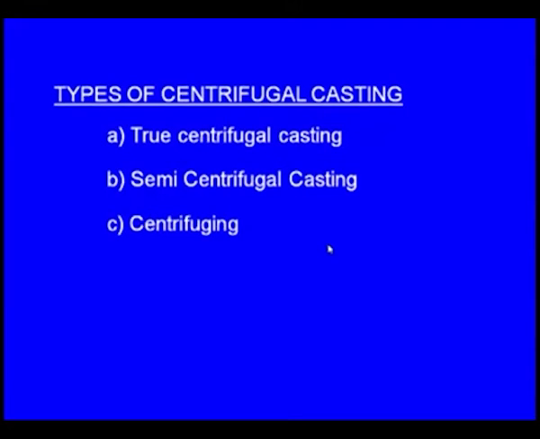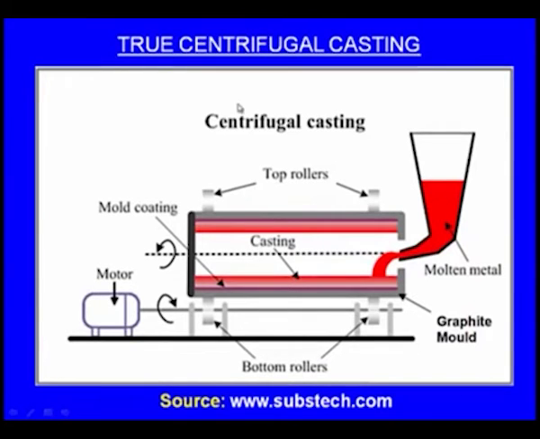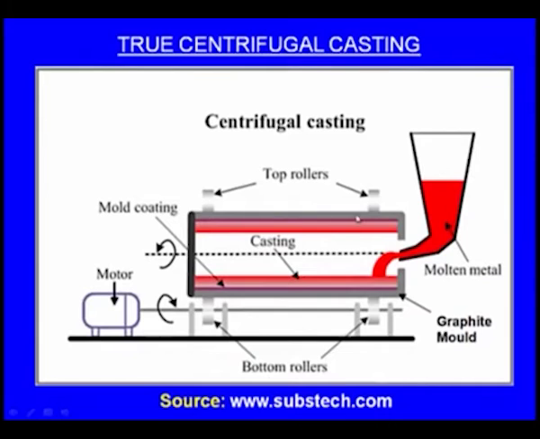Next, let us see the centrifugal casting process. There are three types of process in centrifugal casting. One is the true centrifugal casting, the second is semi-centrifugal casting, and the third one is centrifuging. So this is the true centrifugal casting. What is its principle? There will be a graphite cylindrical mold. So this is the cylindrical graphite mold, the one which is looking in the grey color.